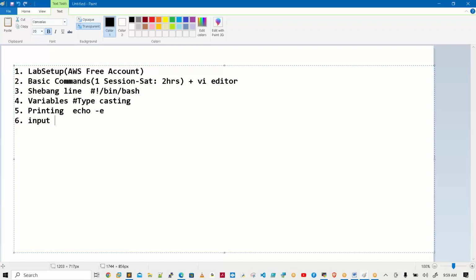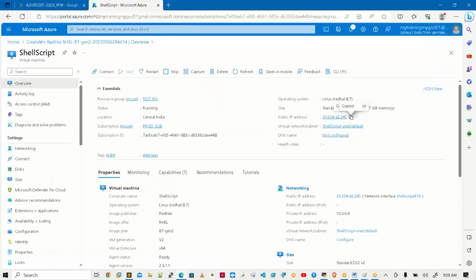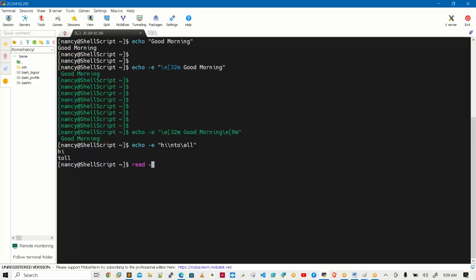Next one, input operation. If you want to take runtime input, there is one command, read. See, read. Enter a number. -p is for prompt. Yes, I'm storing that value into a variable, num. See, some number I'm storing. Echo, the value is num. How simple I am writing the values.